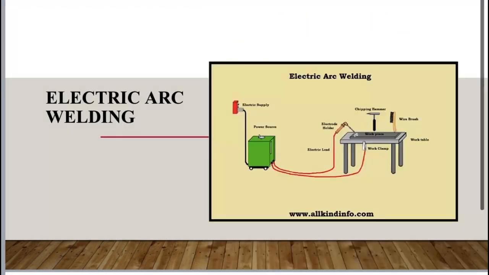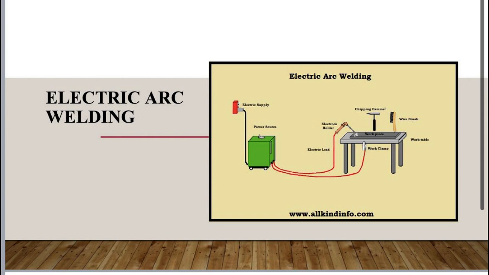Types of welding. Mentioned below are some of the most common types of welding. Number 1. Electric arc welding. This type of welding is done by creating an electric arc between an electrode and the base metal. The heat generated by the arc melts the metal, and the electrode is used to provide welding material.